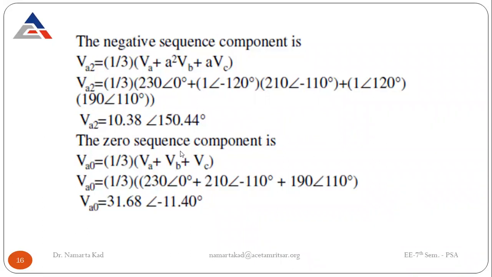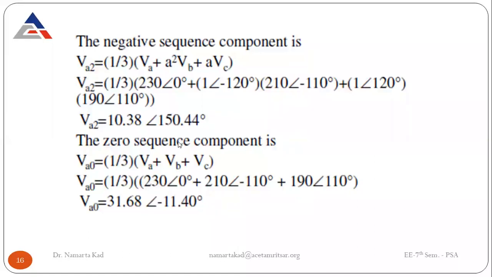Now for the zero phase sequence component, it is simply add all the voltages and divide by 3. 1/3 of this plus this plus this, and you get this answer. So this is how the numerical is based upon the sequence components, and how the sequence components are calculated if the voltages or currents are given in the question.